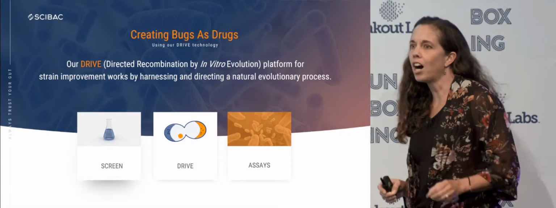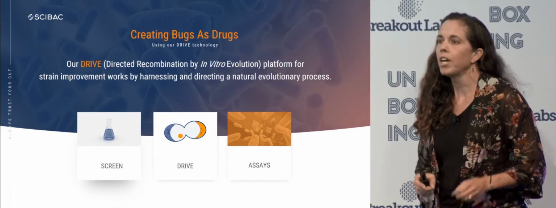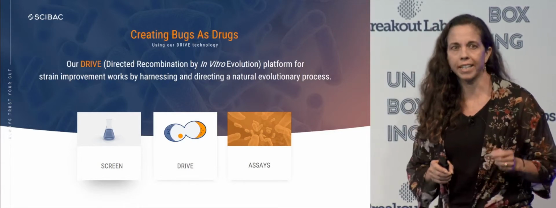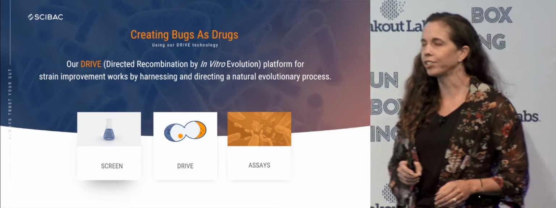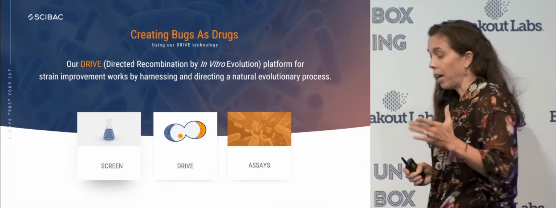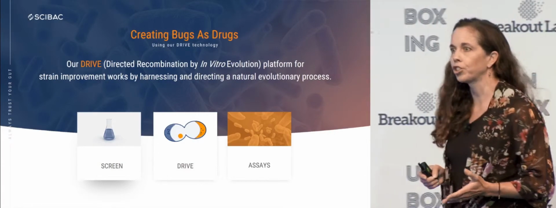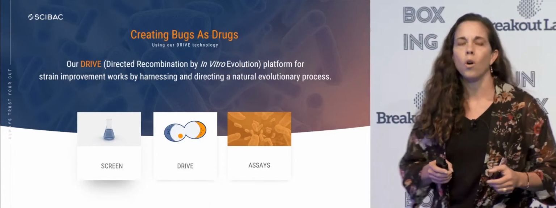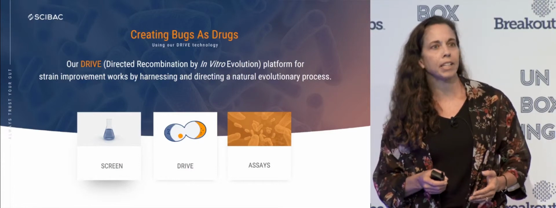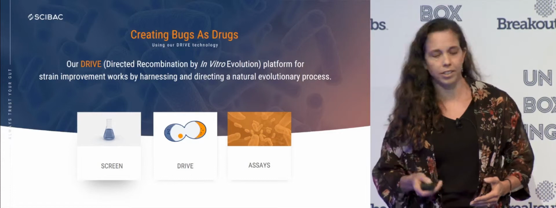DRIVE is a new non-GMO way to improve beneficial strains of microbes. It allows us to mate different species of bacteria or yeast to create hybrid strains. Much like you create a hybrid plant like a Meyer lemon, where you combine a mandarin orange and a traditional lemon to make a sweeter lemon. Or it's how you would make a mule, where you take the patience and the strength of a donkey and combine it with the athleticism and the speed of a horse.